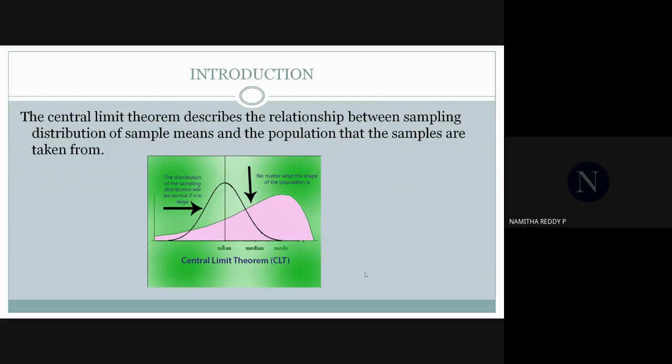Introduction. What is central limit theorem? The central limit theorem describes the relationship between sampling distribution of sample means and the population that the samples are taken from. Here is the graph depicting central limit theorem, where the distribution of the sampling distribution will be normal if n is large, no matter what the shape of the population is.